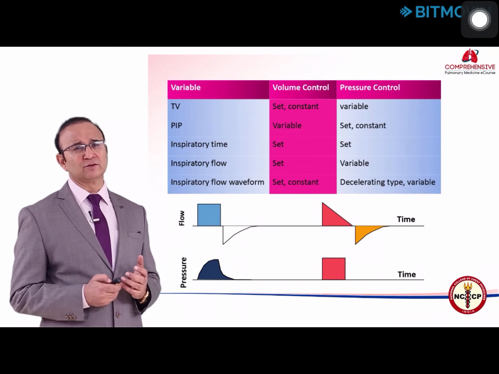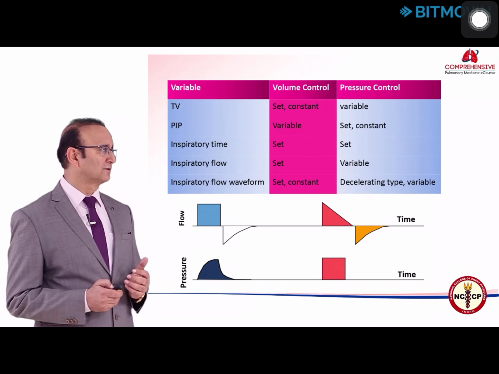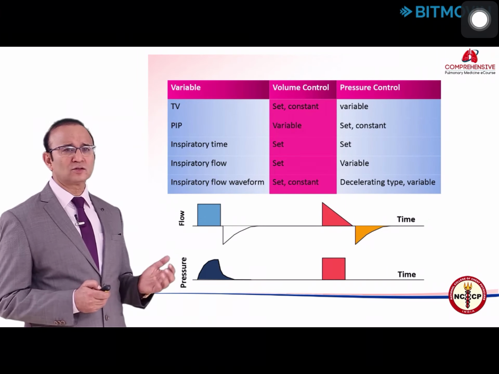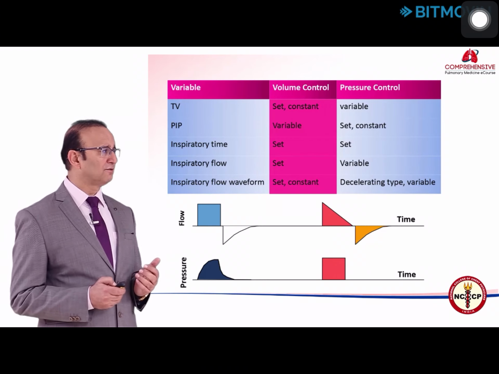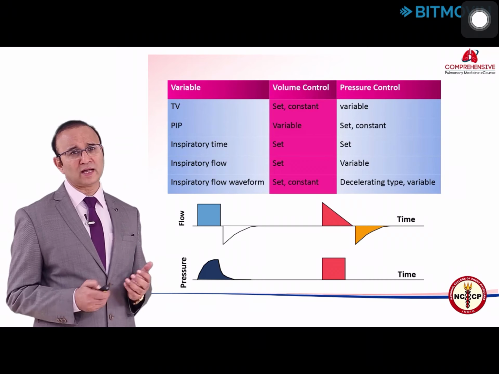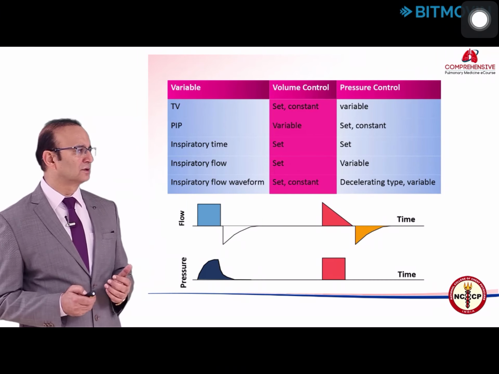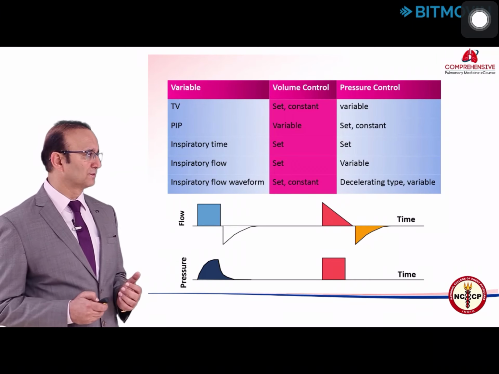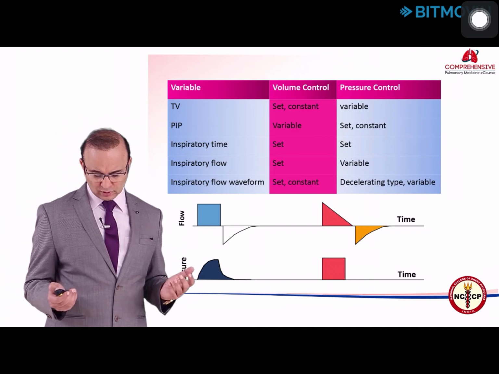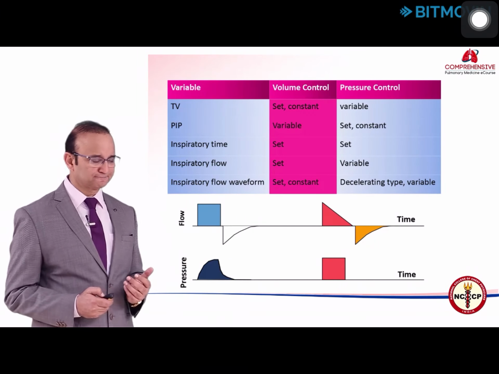Expiration, whether it is a volume controlled breath or a pressure controlled breath, is a totally passive phenomenon and is not assisted by the ventilator in any way. Thus, the expiratory waveform is similar in volume and pressure controlled ventilation, and it gives valuable information about the mechanics of the respiratory system during expiration. This is also independent of the type of ventilation which you are giving to the patients.